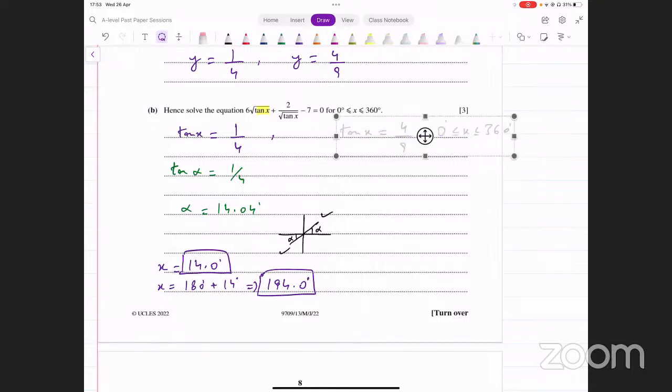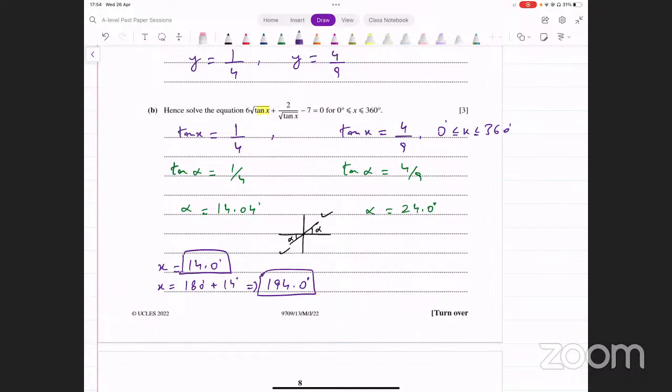In this one we apply exactly the same process. We would first find the basic angle. Tan alpha equals 4 over 9. Let's see what the basic angle turns out to be here. Tan inverse of 4 divided by 9. That is giving me, that's a pretty small number. Oh yeah, I did tan by mistake. So this is 23.96. So that is actually going to become 24.0. That's the basic angle that I'm getting from the second case.